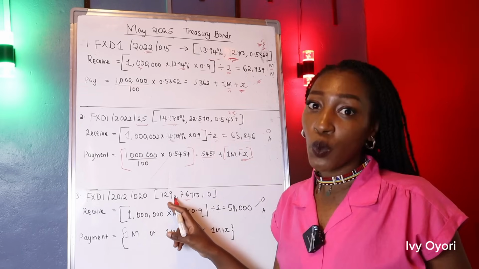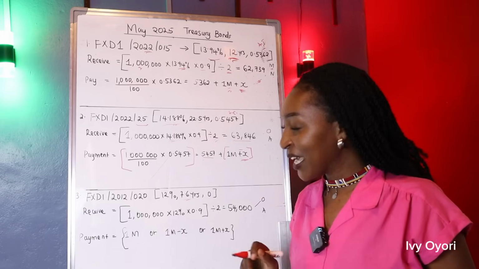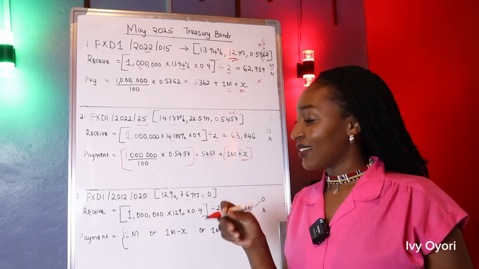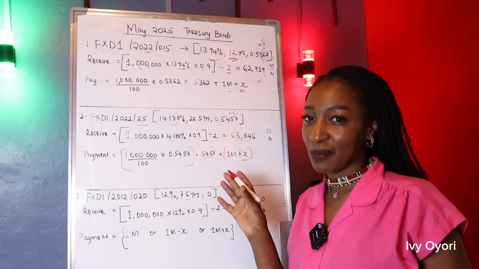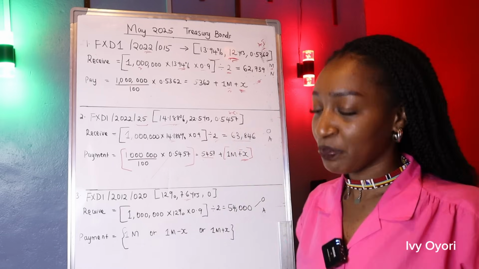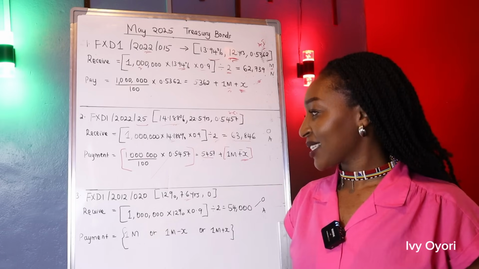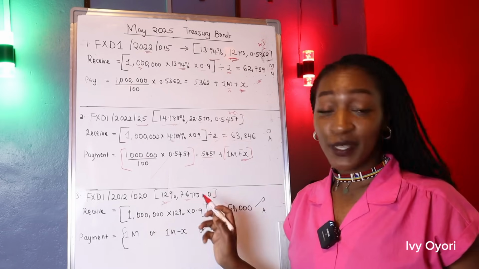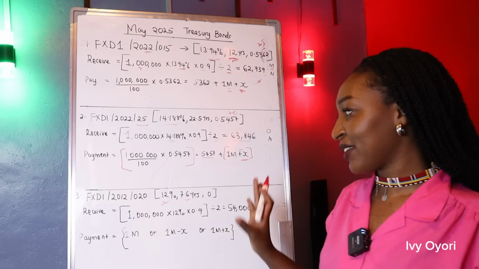It's offering the lowest interest rate. In fact, even the bonds for last month didn't offer such. There was one for 12.75 and it was undersubscribed. The government had to reopen it again in form of a tap sale because guess what? Investors look at the interest. So this is the lowest one.